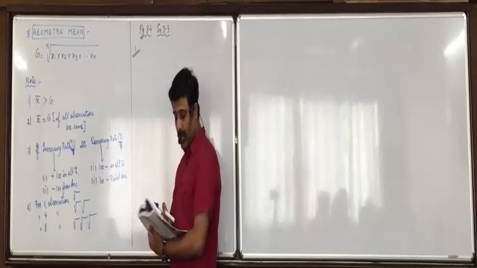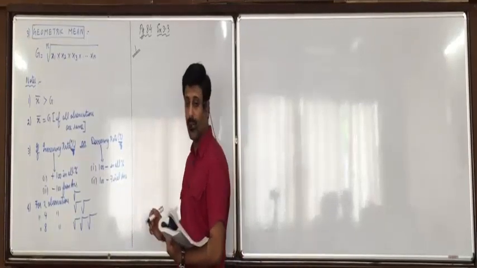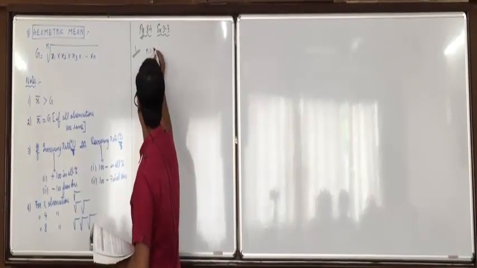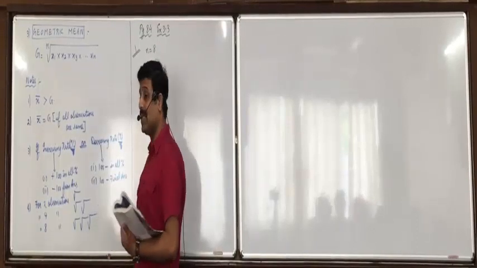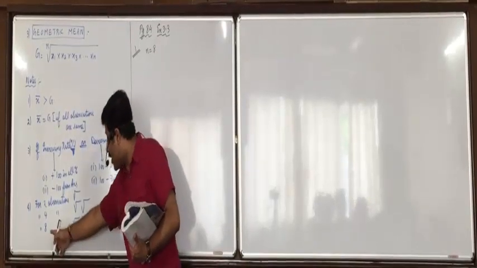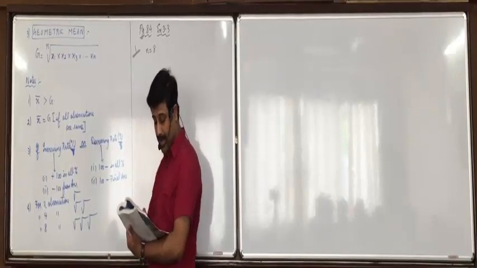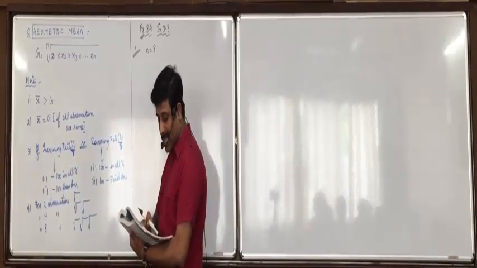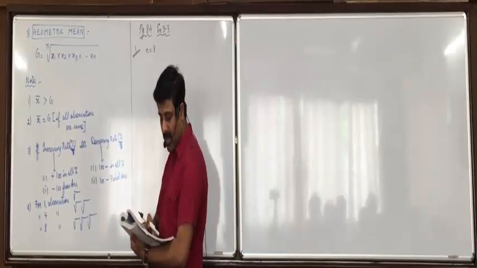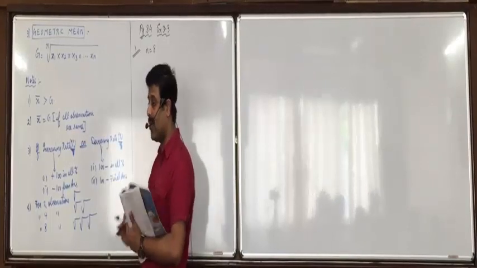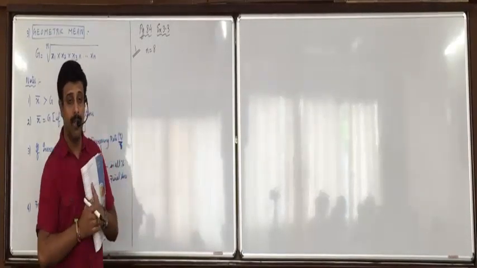Page 84, look at the first question of exercise 3.3. The following data show the number of books read by 8 students. So write down n is equal to 8. How many times you press the square root? 3 times. For 8 observations you press it 3 times. During the last month, find the average number of books read using geometric mean. Here it is clearly given using geometric mean.